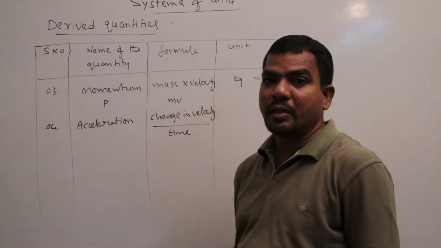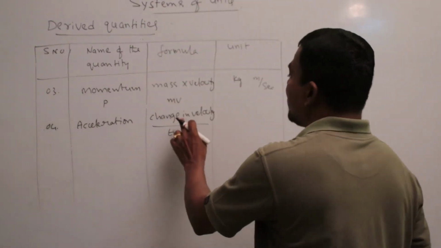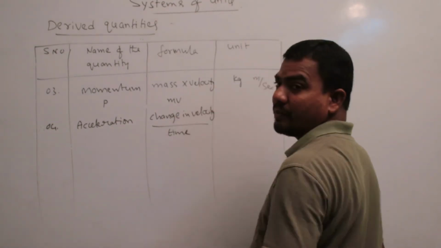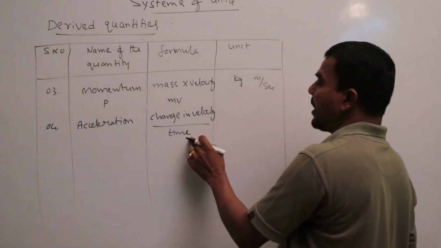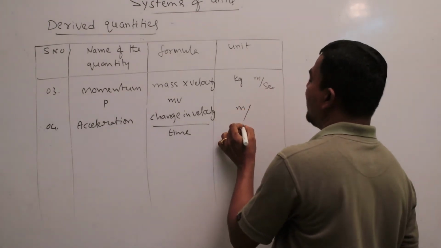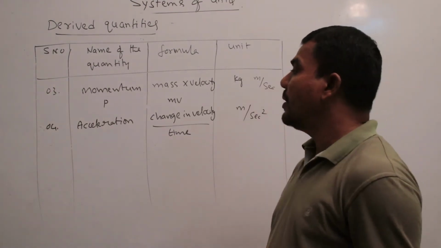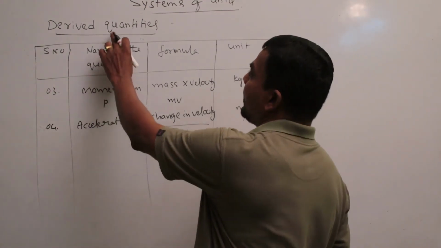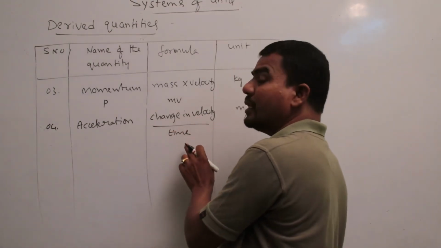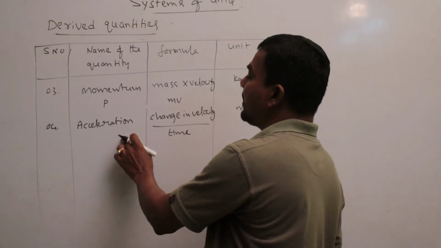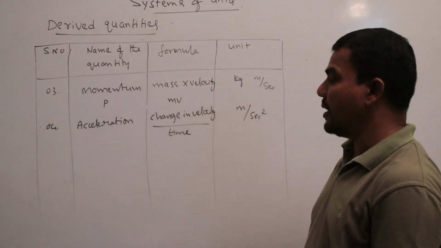Velocity has units meter by second, and divided by time, it gives meter by second square. So acceleration is a derived quantity, derived from change in velocity and time. The unit of acceleration is meter by second square.